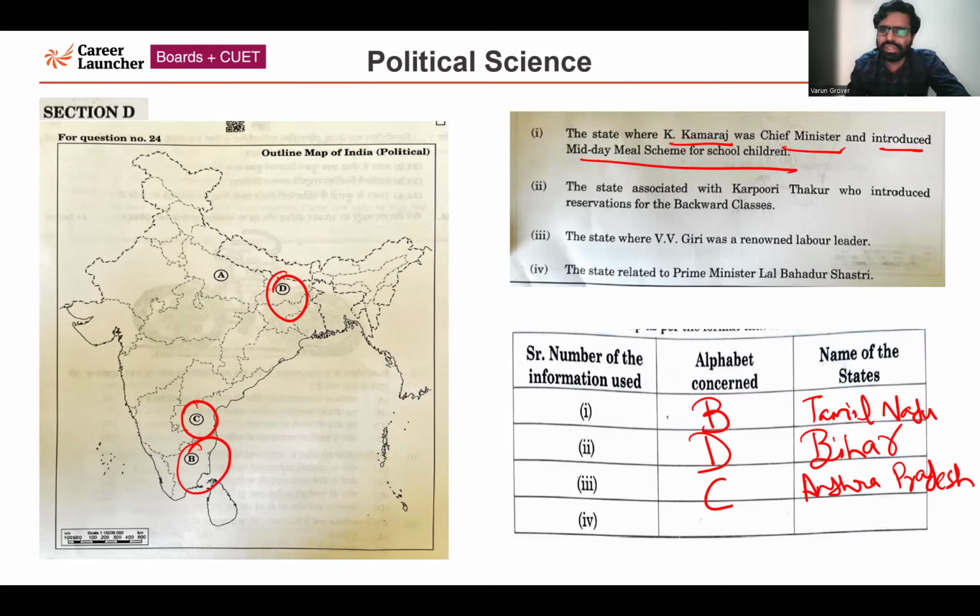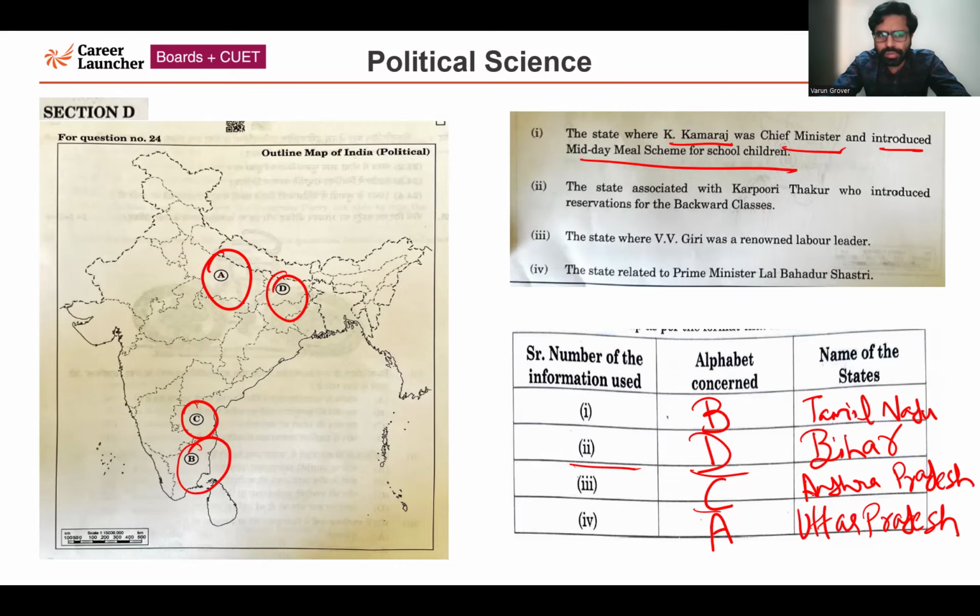Lal Bahadur Shastri ji, the famous Prime Minister, who also gave that famous slogan Jai Jawan Jai Kisan, belonged to Uttar Pradesh. So the correct answer for this question is option number A, Uttar Pradesh. So for the first it is B, Tamil Nadu, for the second D, Bihar, for the third C, Andhra Pradesh, for the fourth A, Uttar Pradesh.